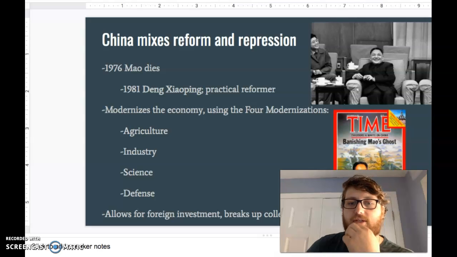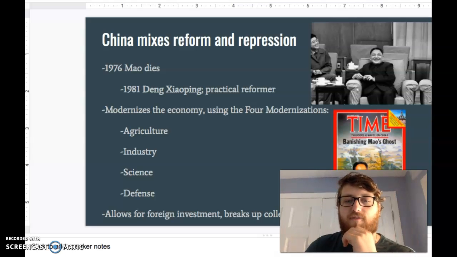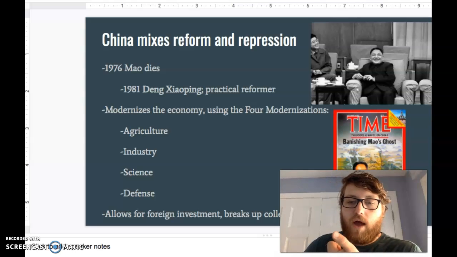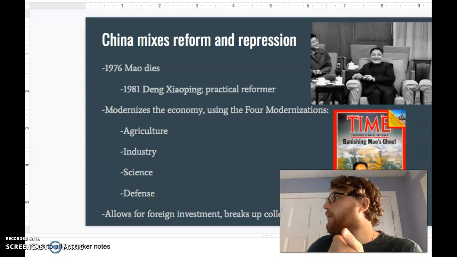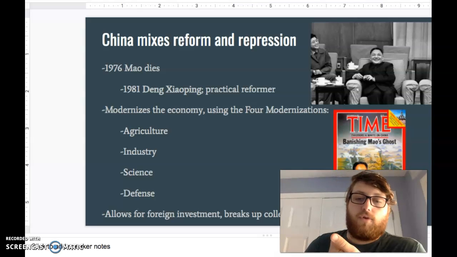Okay, he modernizes China, and he bases it on what he called his four modernizations, right? He wanted to modernize agriculture, which would mean getting rid of the collectives, allowing farmers to grow their own crops and farm the way they want to farm, right? Remember, under Mao, we took all the farmland away from the wealthy and forced collectivization.